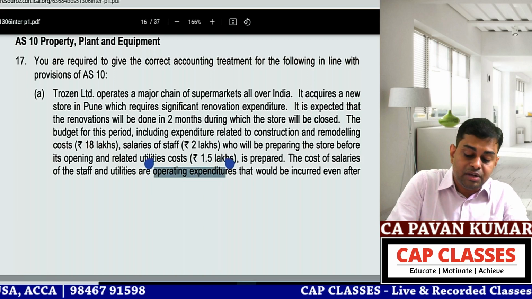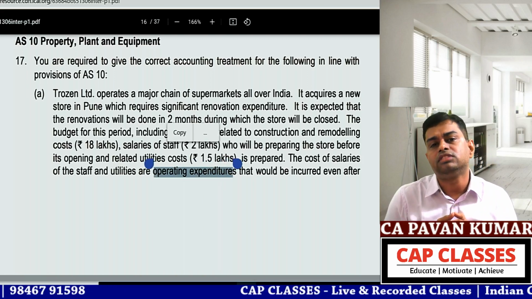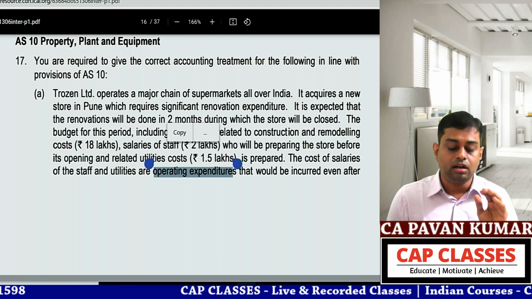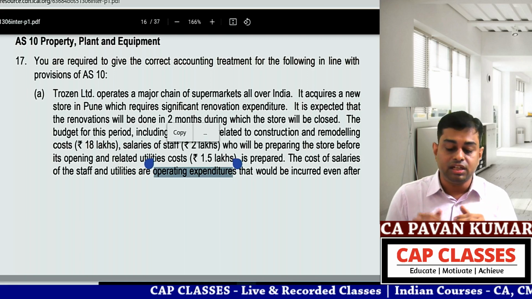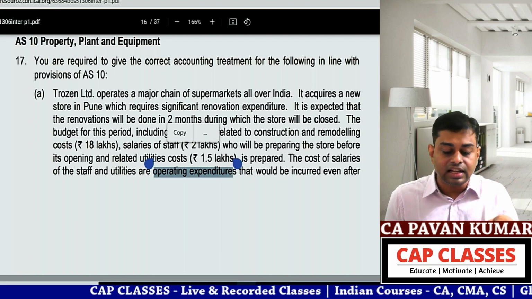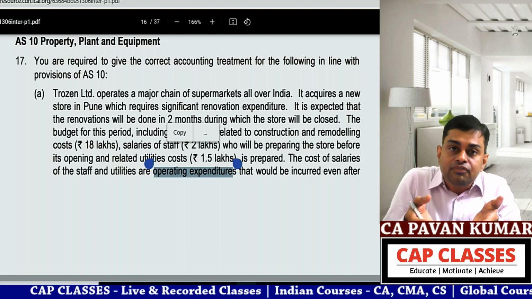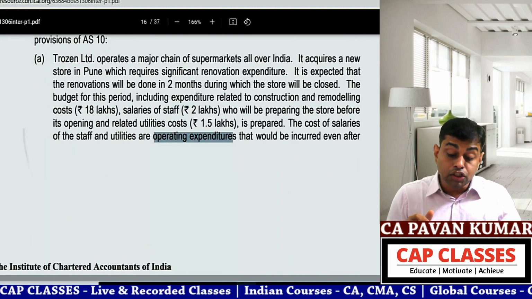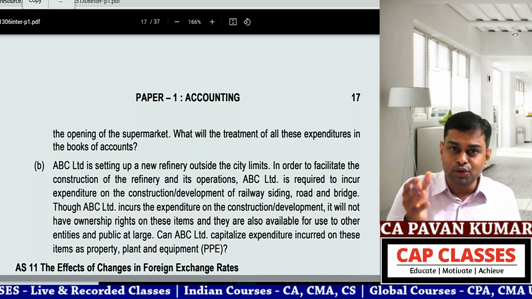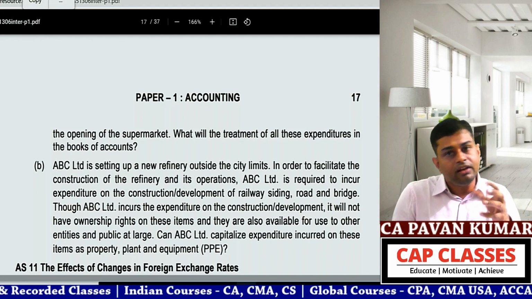Can there be an easier question than this? Dear ICAI, why are you spoiling the cream of the question? They gave the answer. They said it is not capital expenditure. If it is operating expenditure, even a fool will not write the answer that 2 lakhs and 1.5 are also to be capitalized, because you yourself are saying it is an operating expense, no? And also saying that it would be incurred even after opening the supermarket. Whether you run the supermarket or you do not, this 2 plus 1.5, you keep incurring that.